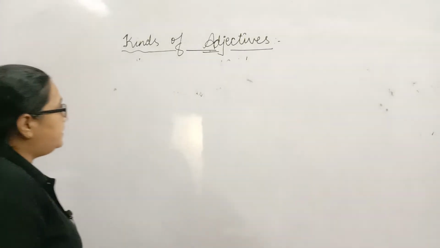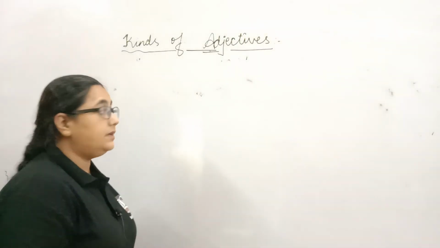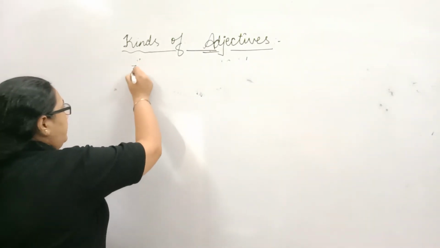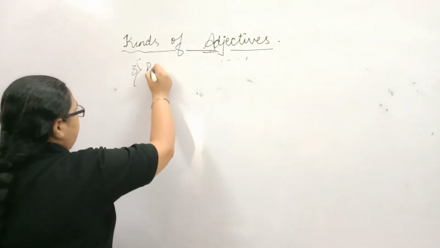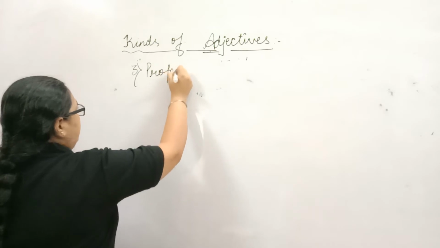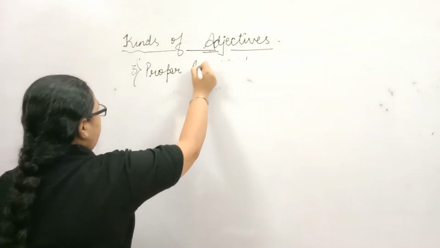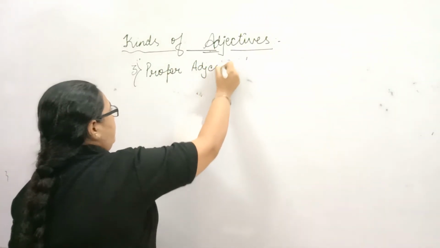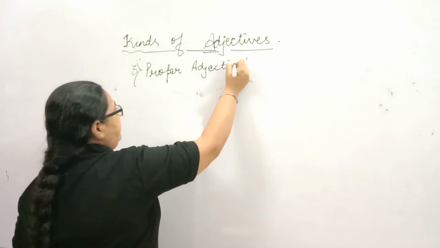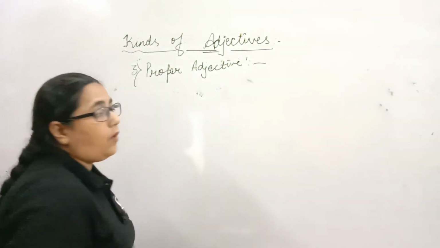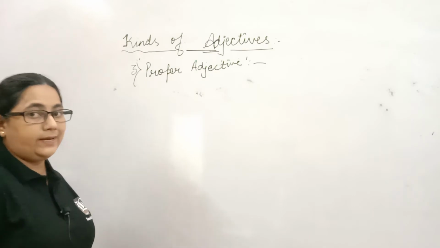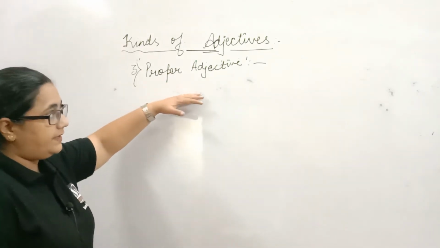Now let's come to the third kind of adjective, that is proper adjective. Previously we were discussing kinds of determiner adjectives, so don't get confused with the kinds of adjectives.